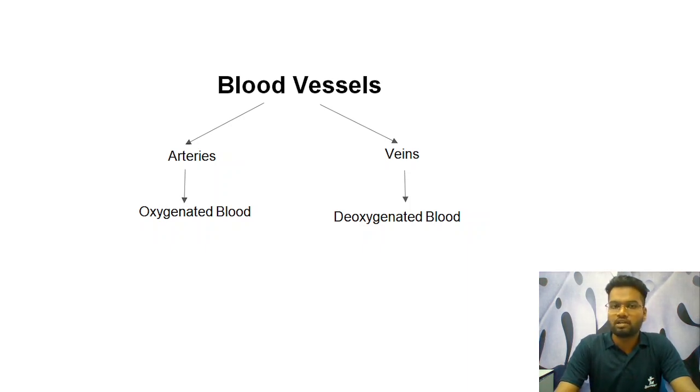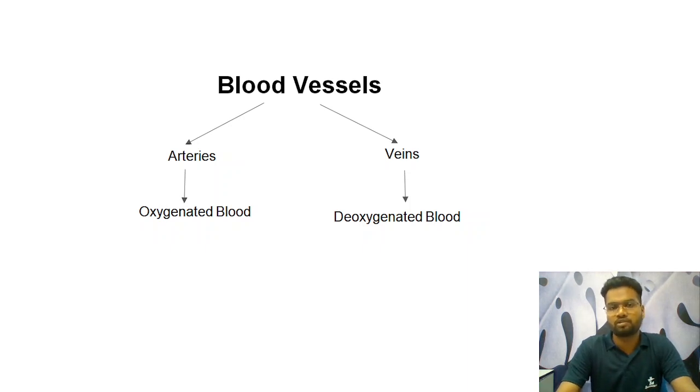Let's move further. Just remember these points here. Blood vessels are tube-like structures in which the blood flows, and arteries are those blood vessels in which the oxygenated blood flows, and veins are those blood vessels in which the deoxygenated blood flows. Just remember these 2-3 points here.